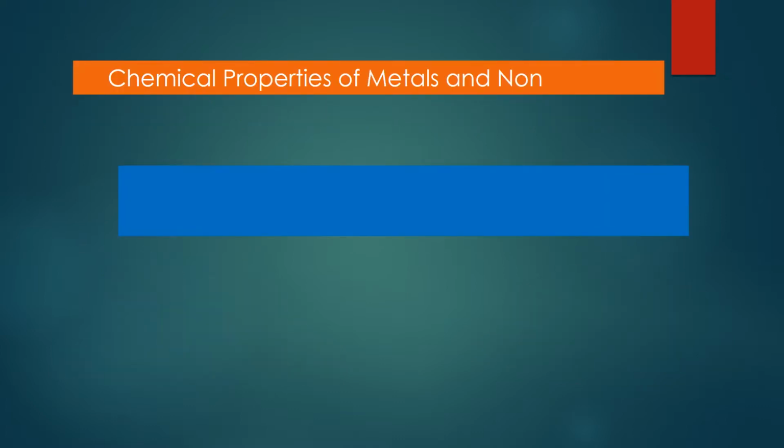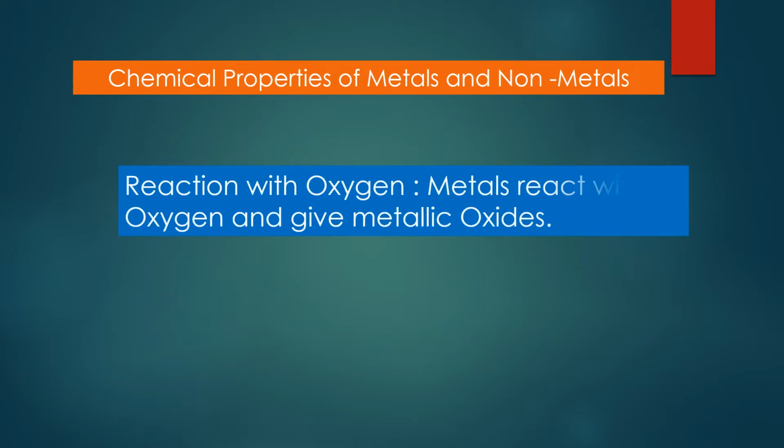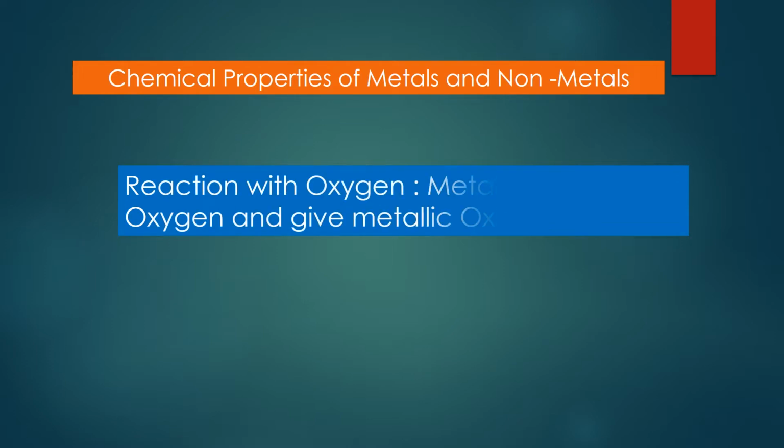Let us study the chemical properties of metals. The first chemical property is reaction with oxygen. How do the metals react with oxygen? We will do an activity to observe this reaction. Metals react with oxygen and give metallic oxide. Let us do an activity.